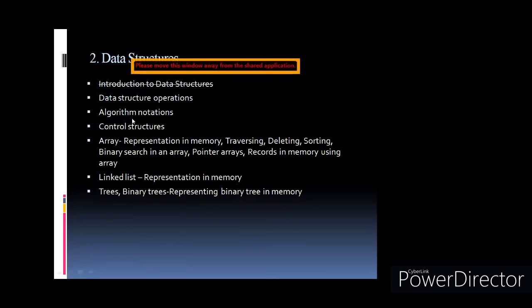Different algorithm notations are given here. Last year you studied flowcharts; here the algorithms are given in this particular section. So read and understand the notations, because later on in the next topics they have given algorithms for different operations, like binary search. In the theory exam, they can ask you any algorithm given in the textbook. Whatever algorithms are given in your syllabus, at least one algorithm can be asked in the board exam.